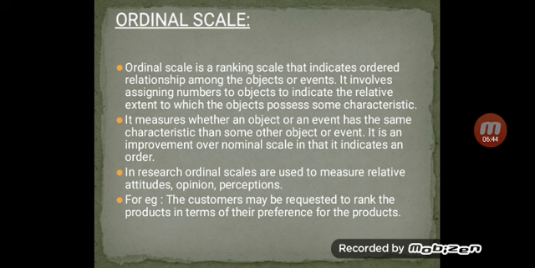The customer may request to rank the products in terms of their preference for the product. How did you satisfy? So the preference, I can ask the preference. When you visit the More or Reliance shops or Walmart, after giving the bill, they will ask for feedback, like good, very good, bad. You can give your own feedback based on your opinion. That is called an ordinal scale.